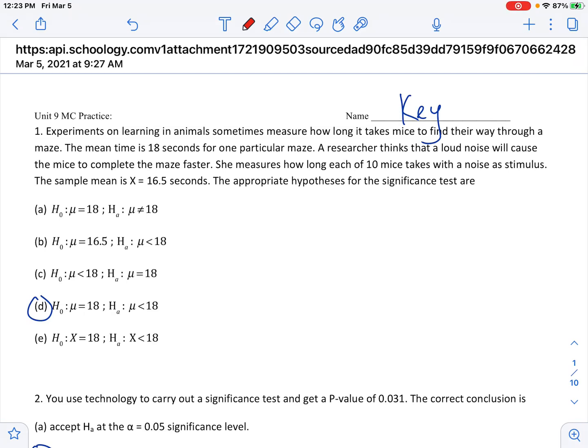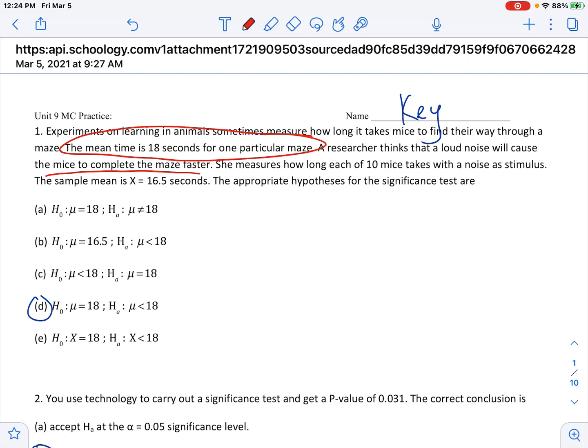All right, so quick explanation on this one, on the Unit 9 MC review. This first one, they're telling you that it's a specific mean time for one of them, and then we want to know whether loud noise will cause the mice to complete the maze faster, which if we're talking about time, that actually means less time. So even though faster sounds like more, in terms of time, it's actually less time.